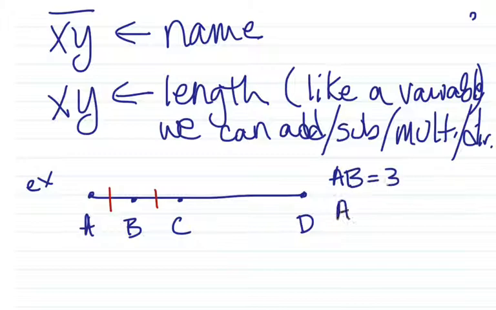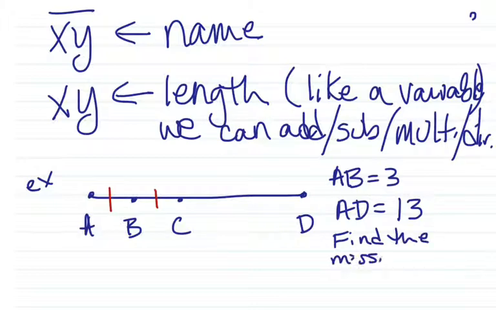They're going to give us the statement that AB is equal to 3 and AD is equal to 13. So we know the lengths of a couple of these segments. Whenever I have these kinds of problems, I like to find all the lengths and then worry about what they're asking me for. In this case, it's saying find all the missing lengths. So we're going to find BC. Well, if AB is 3, then BC is 3.